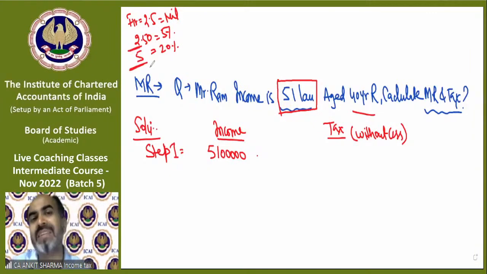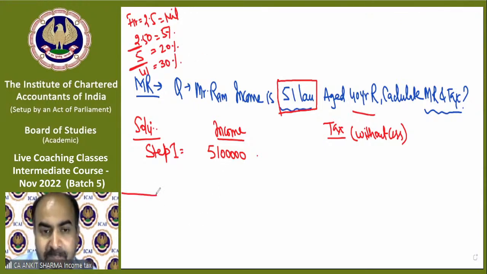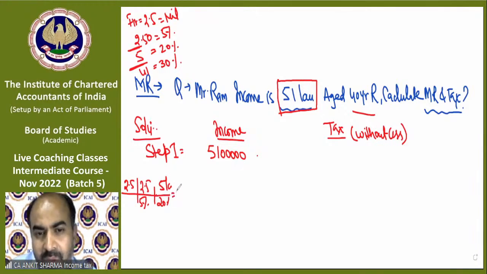How much balance is left after 10 lakh? 2.5, 2.5 and 5, that means 10 lakh is complete. The income is 51 lakh, so the balance is 41 lakh and the tax rate will be 30%. Understand? Up to 5 lakh, 2.5 is exempt, balance 2.5 at 5%, the next 5 lakh at 20%, and the balance 41 lakh at 30%.